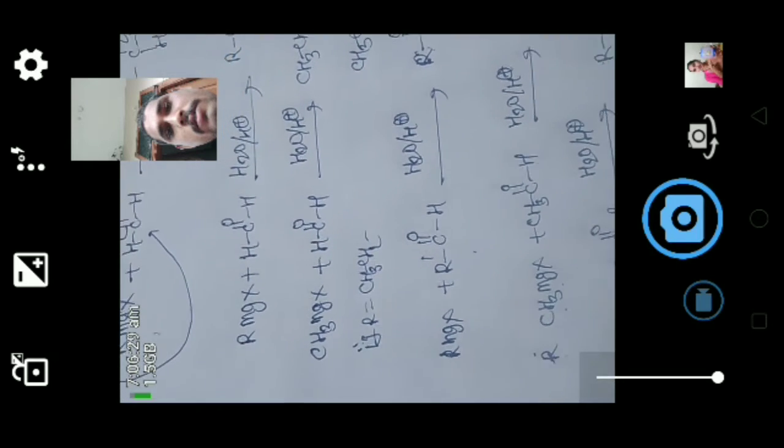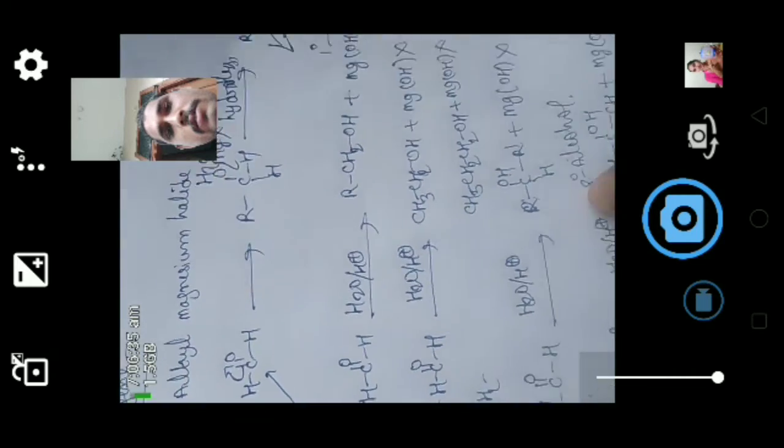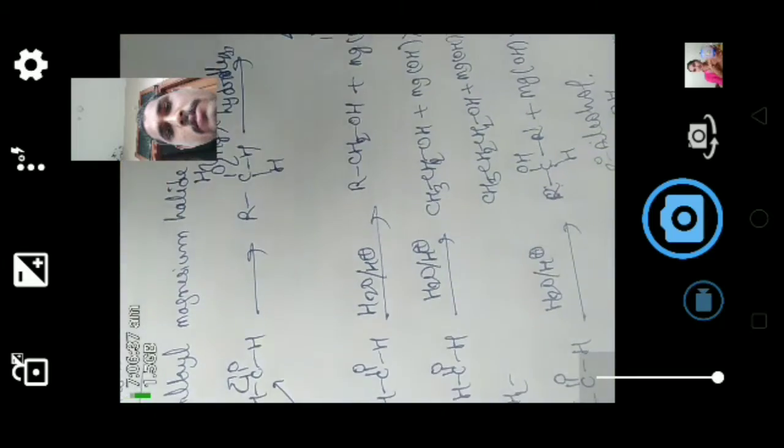We will see another reaction method. It is from aliphatic amines.